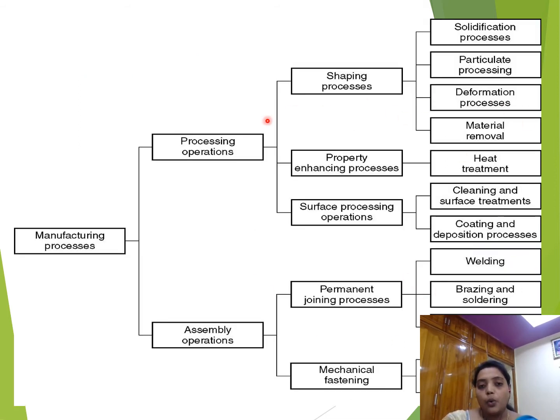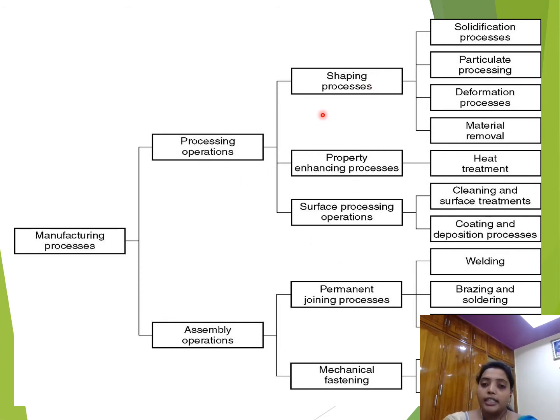Now here we will see the types of manufacturing processes. This is also a simple diagram you can learn easily. First of all, see what is a manufacturing process. Mainly these manufacturing processes are divided into two types. Those are processing operations and assembly operations. The processing operations are also divided into three types. Those are shaping processes, property enhancing processes, and surface processing operations. Mainly here we are changing shape, properties and surface. These all come under the processing operations.